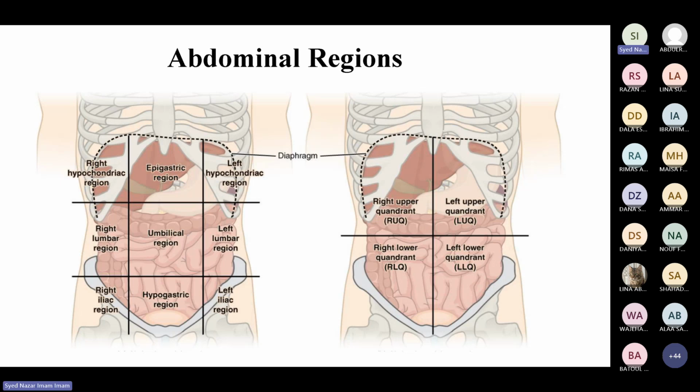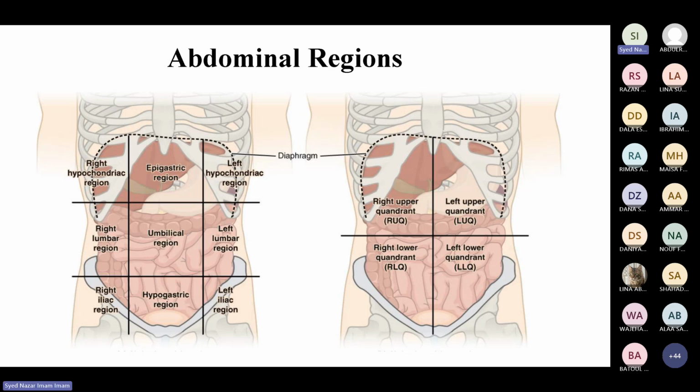So this is the abdomen. This is the anatomical division of the anterolateral abdominal wall by 2 vertical and 2 horizontal lines. Now, apart from that, the clinicians, the surgeons, they divide the abdomen simply into 4 different quadrants. So they call it right upper quadrant, left upper quadrant, right lower quadrant, and left lower quadrant in a simple version. This is also acceptable.